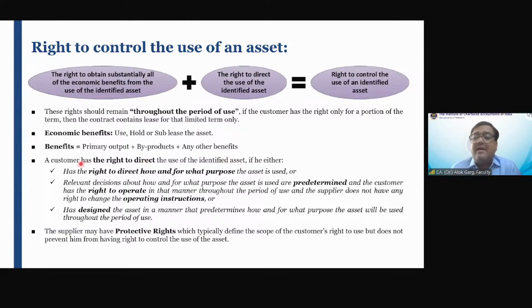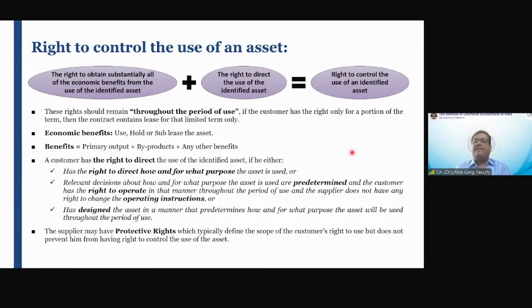A customer, a lessee has the right to use the asset if he either has the right to direct how and for what purpose the asset is used, or relevant decisions about how the asset has to be used and for what purpose the asset is used are predetermined, and has the right to operate in that manner throughout the period of use, and the supplier does not have a right to change the operating instruction.